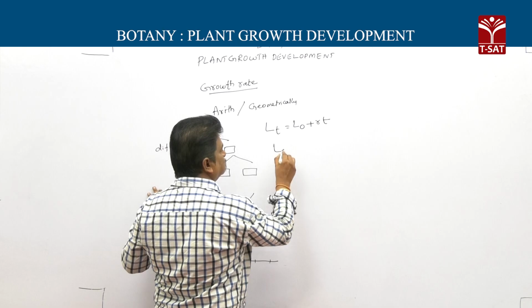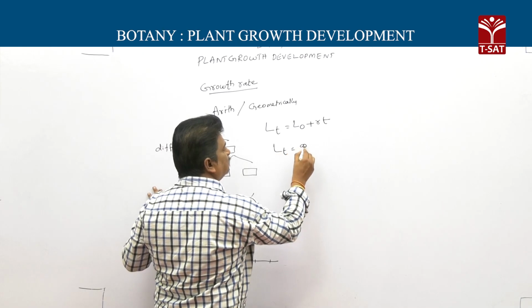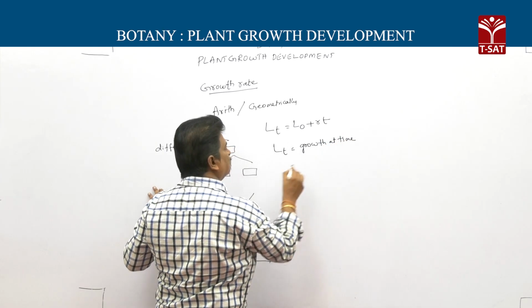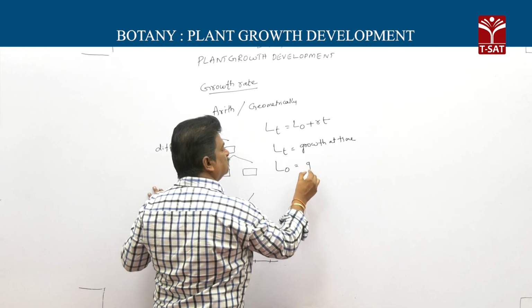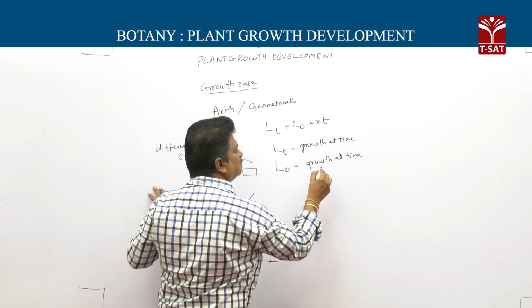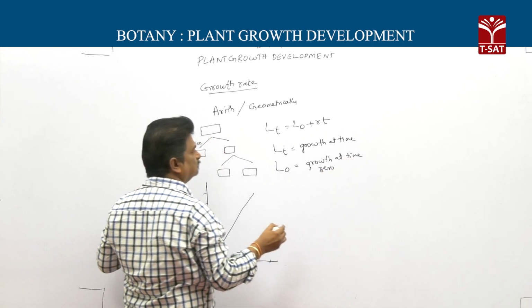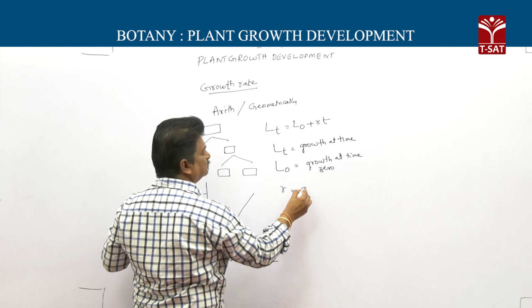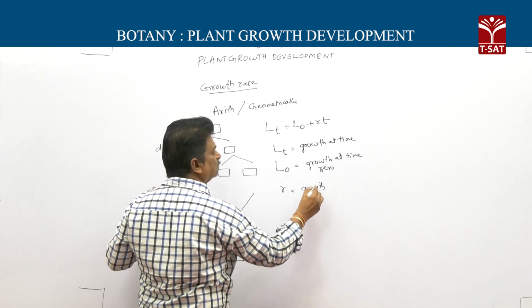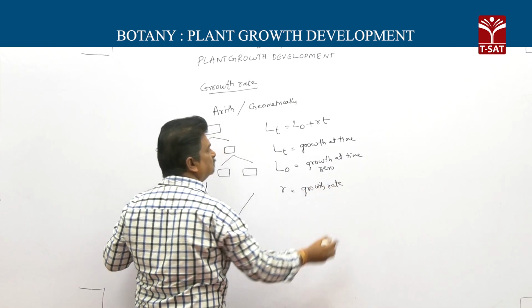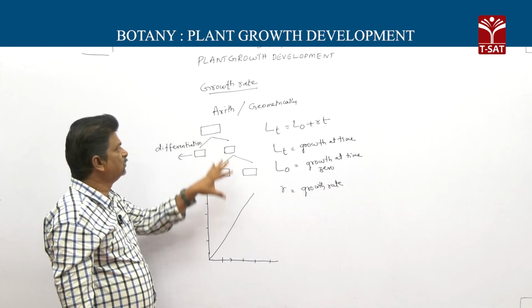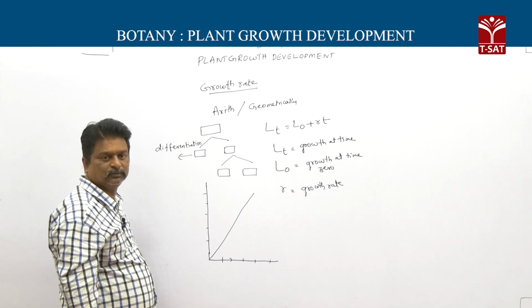Here LT means growth at time T, L0 means growth at time 0, and R is the growth rate. So that is arithmetic growth.